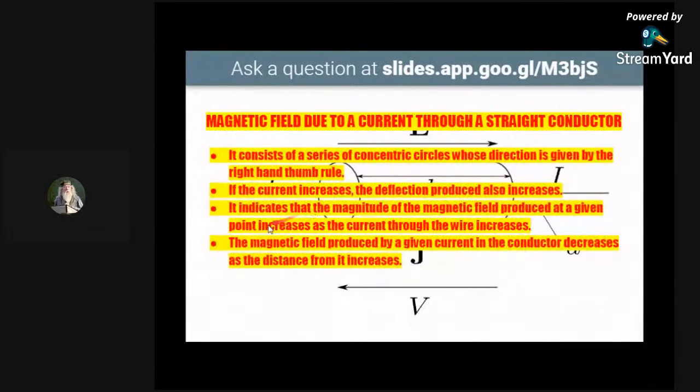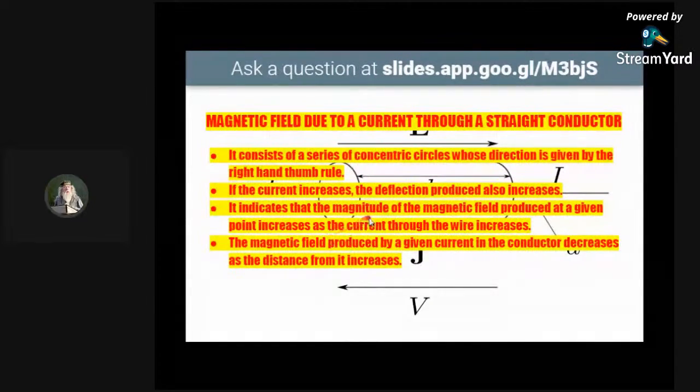Third point, it indicates the magnitude of the magnetic field. That means how much strength the magnetic field produced at a given point has. So see, the magnitude increases as the current is increasing. If the current is decreasing, then the magnitude will also decrease. If the current is increasing, then the magnitude will also increase.